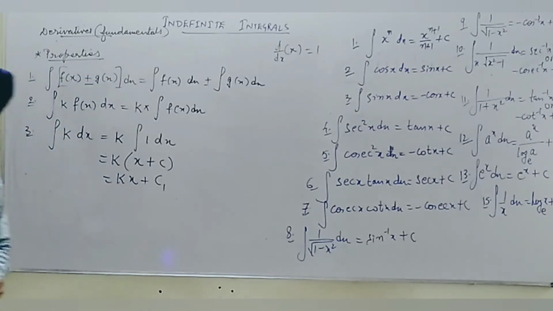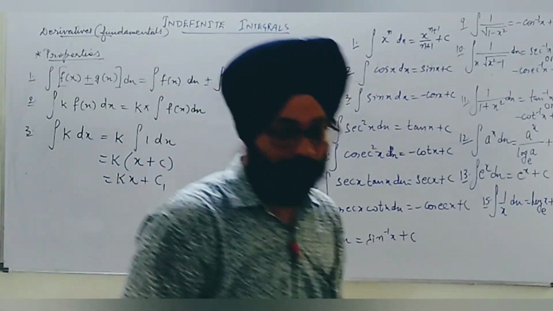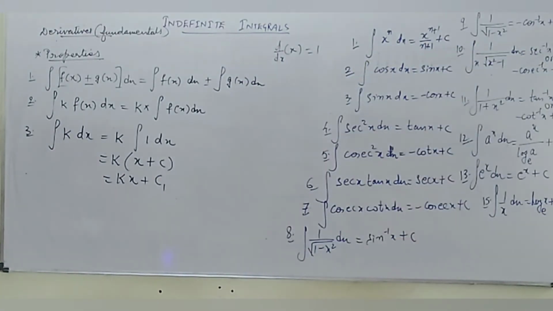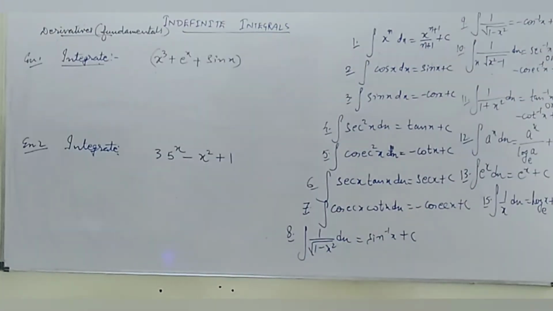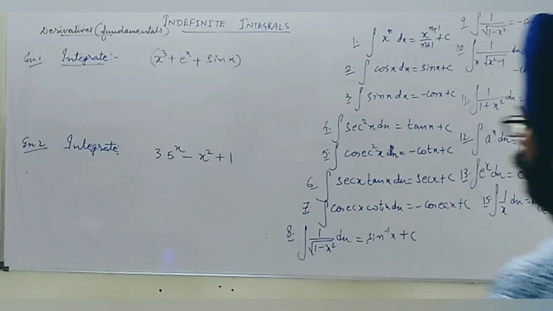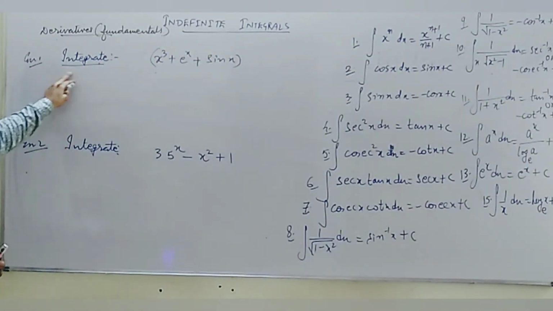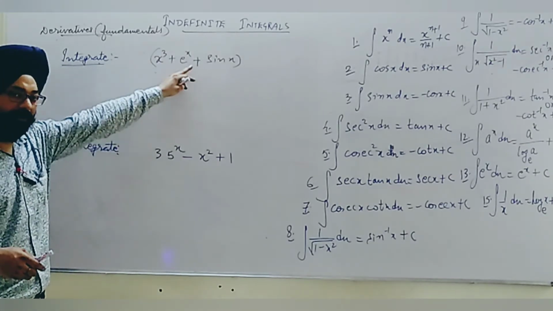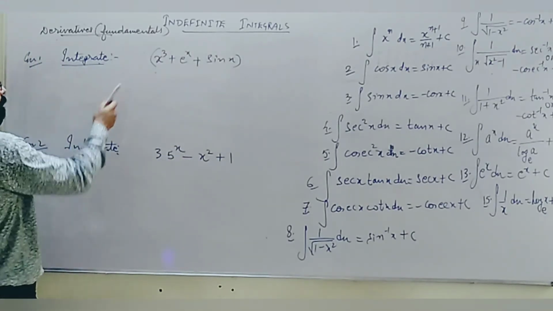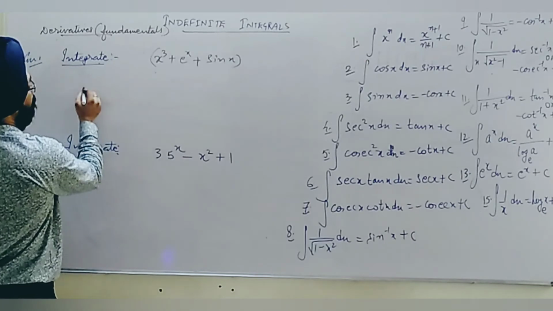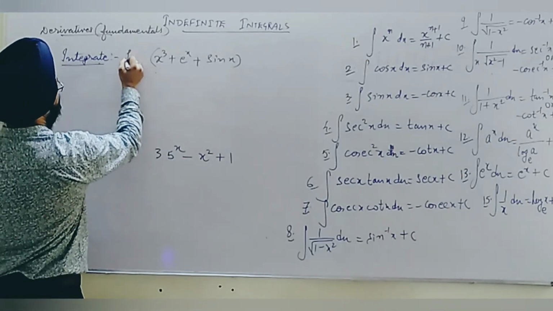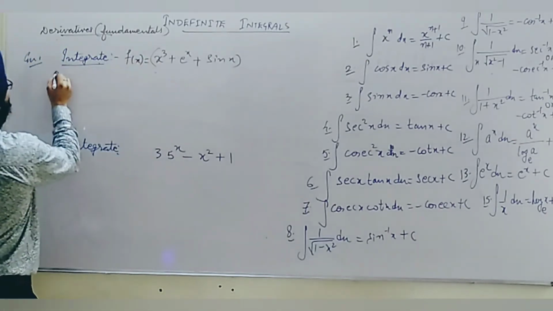We can take a few questions to understand the properties and formulate. Let's start. Now for questions, as I have taken here, first to integrate this function, not a single term, here 3 terms are taken. So to integrate this function, we can consider this to be f(x).